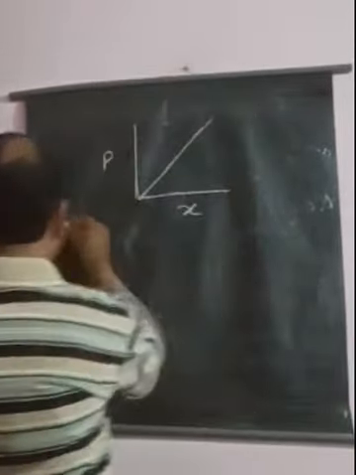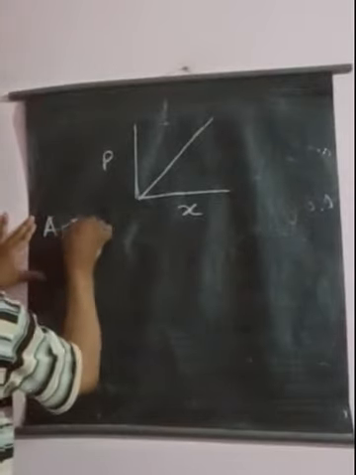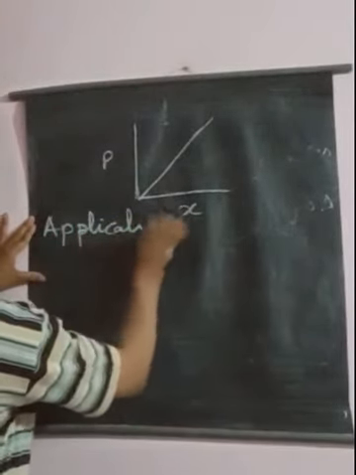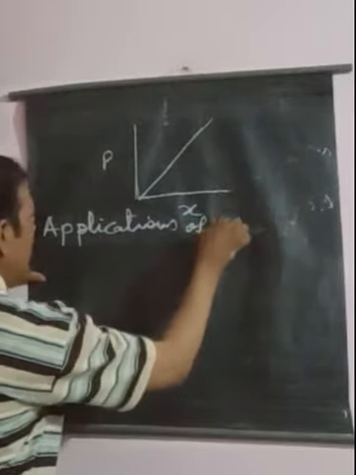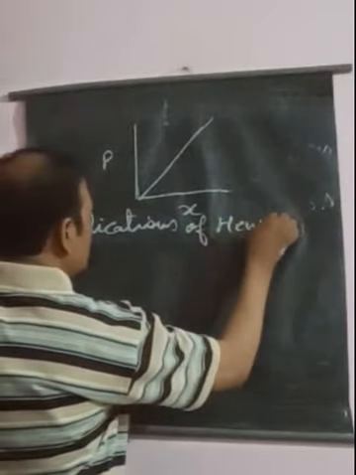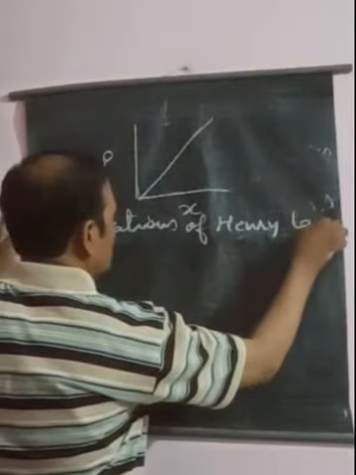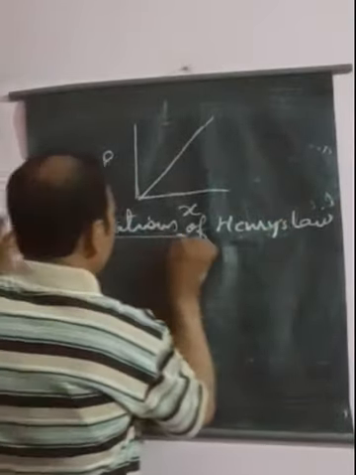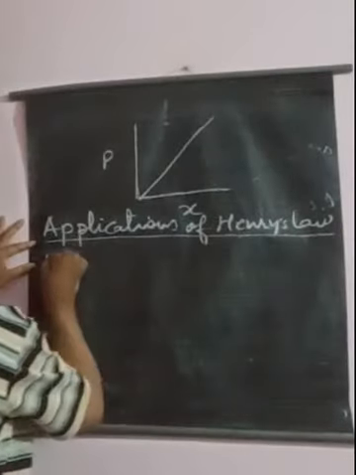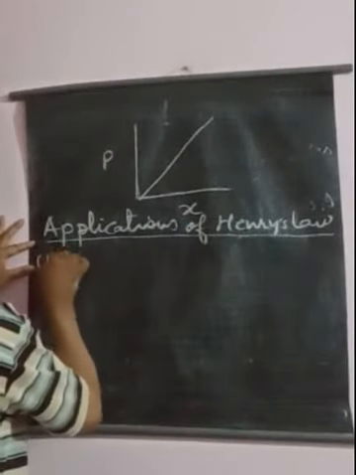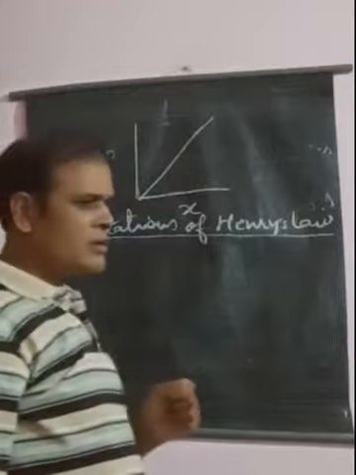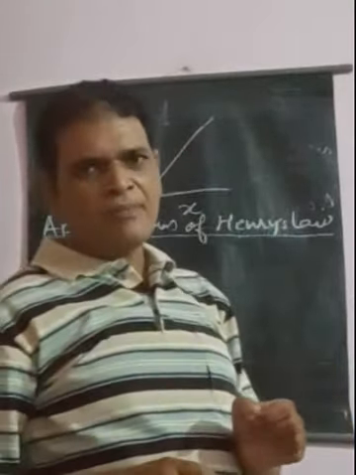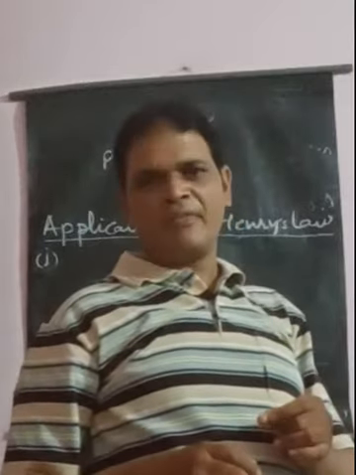So we will see here about the applications of Henry law. Here we will see some of the applications. There are many applications of Henry law which are useful in industry as well as in biological phenomena.